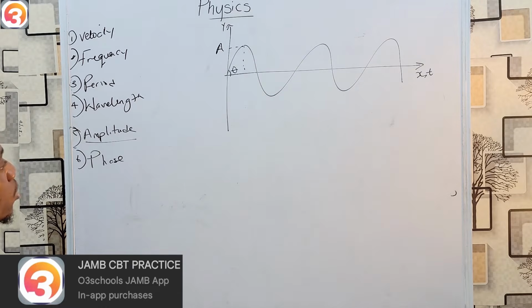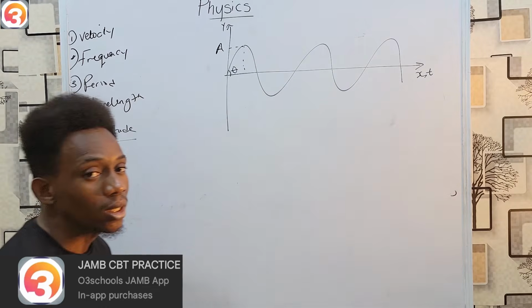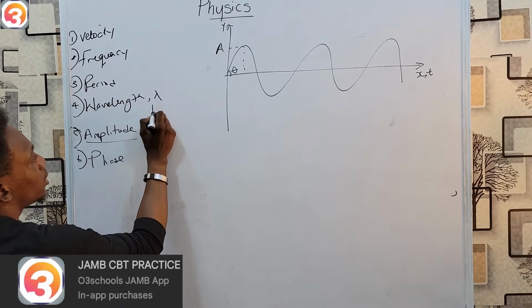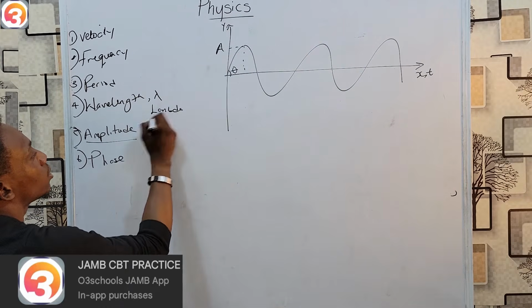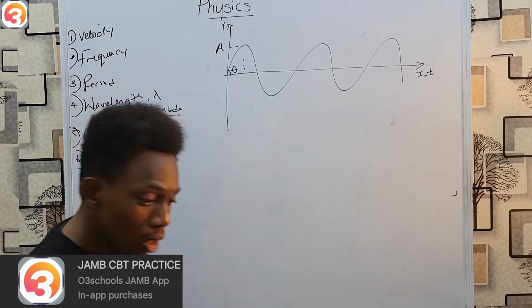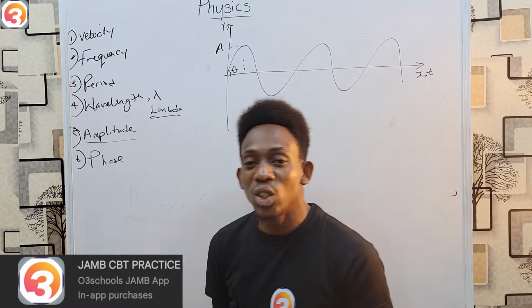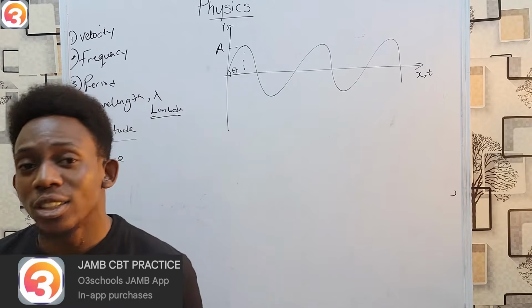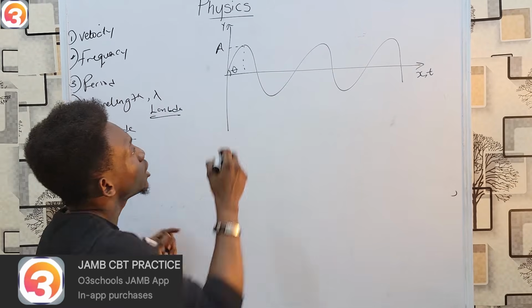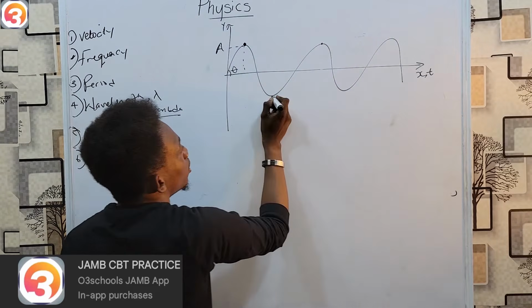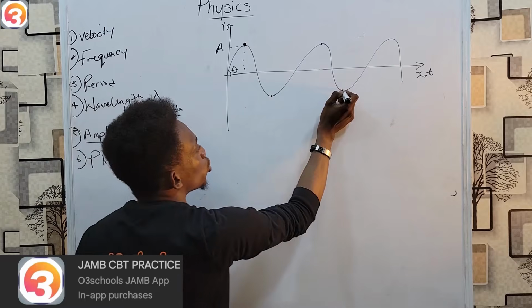Then we also have wavelength. What is wavelength? This guy, and the symbol is lambda. Wavelength is the distance from one crest to the next successive crest. Sounds like big grammar, I know. But basically, we mean if this is a crest, these top points are crests, the bottom points are called troughs.